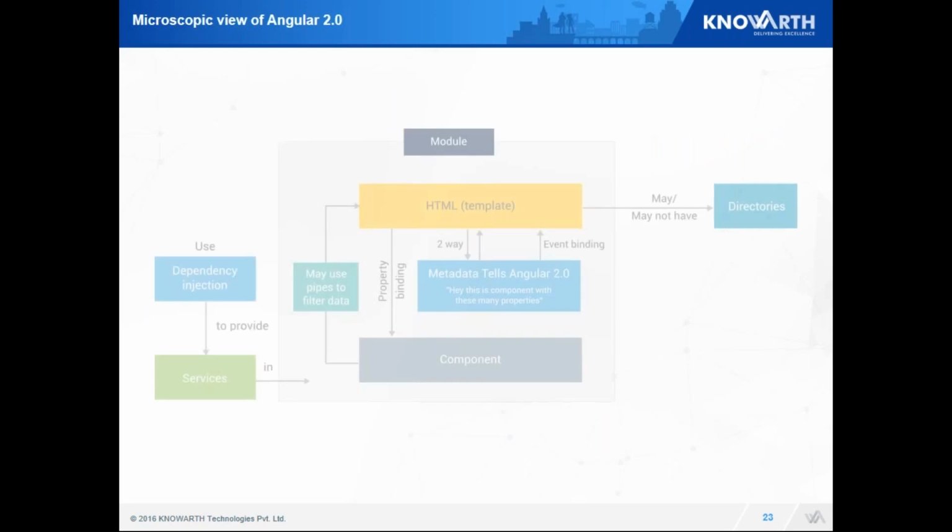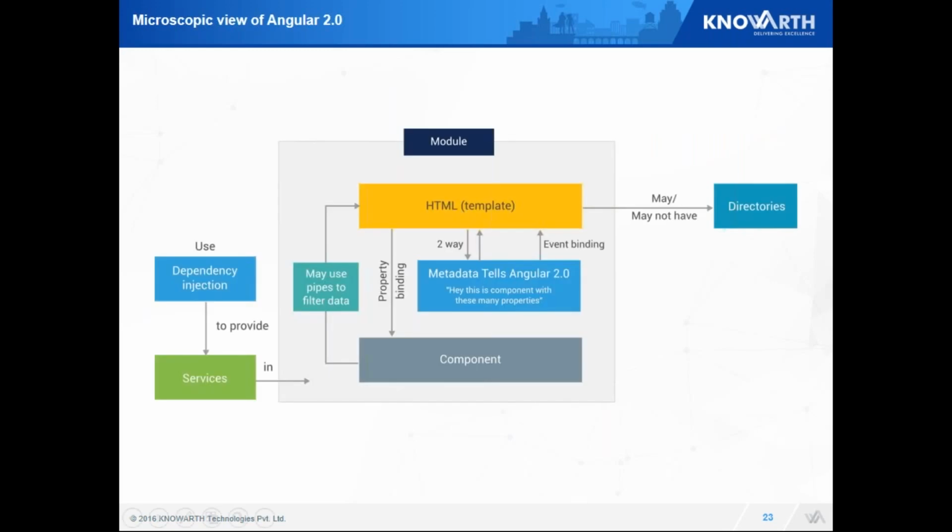Let us look over a diagram which shows what all important components reside in an Angular 2 application. As you can see, I load my module. A module would contain a template and a component. A component would be bound to a template. To have some filters, I may introduce pipes here.